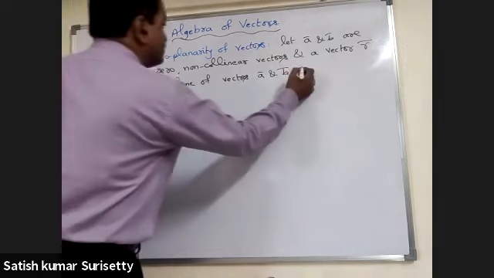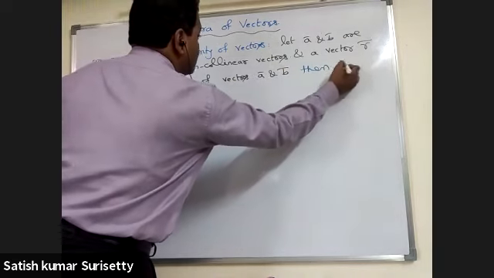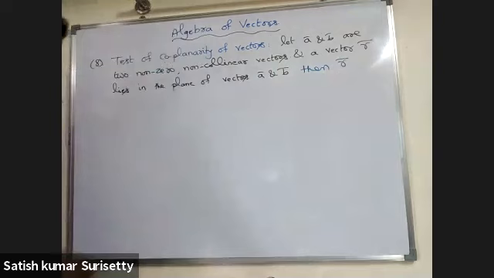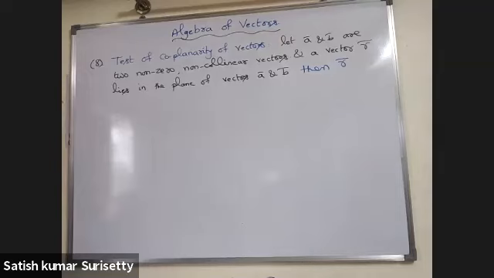Then R bar can be expressed as a linear combination of A bar and B bar in a unique way.